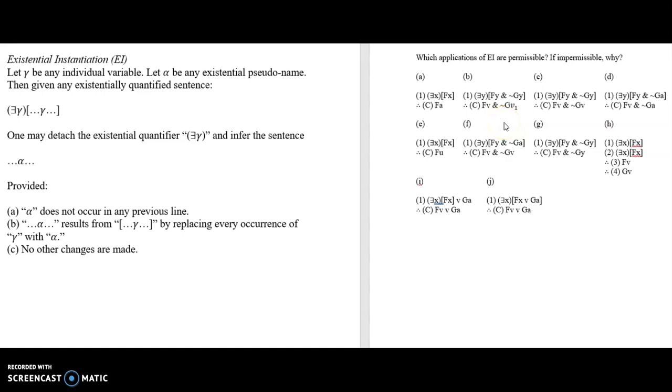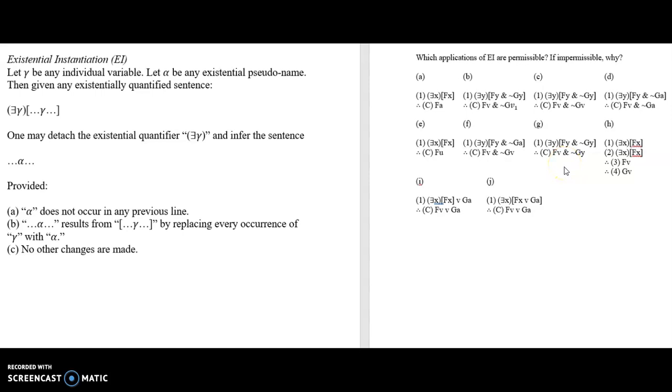This is impermissible because you cannot replace different kinds of variables here. Here you have an individual constant and an individual variable. You can only replace the variable, so that is impermissible. Do not do that. See, you're replacing the individual variable, right? Where gamma is an individual variable, all right? Okay. Let's take a look at G.